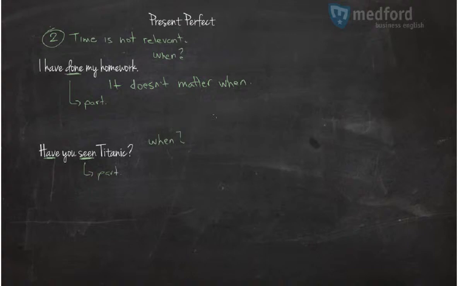Okay, so let me draw here the timeline. This is now. And something happened in the past. When? Here? Maybe. Here? Maybe. Here? Maybe. At some point in the past.